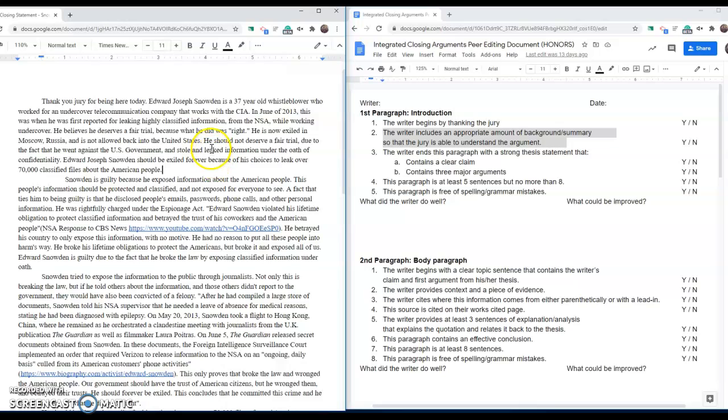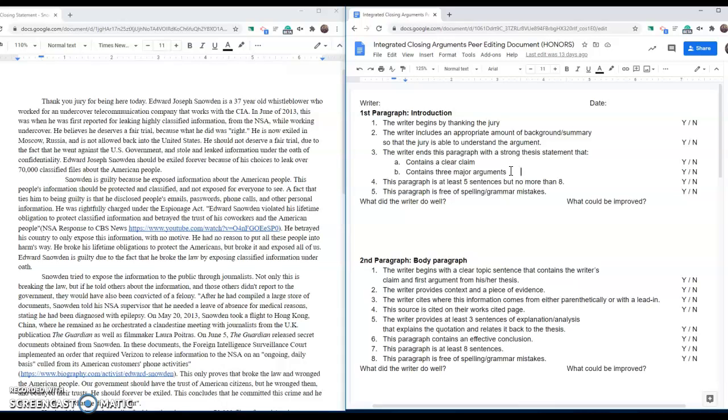At this point, though, what we're going to be looking at is the thesis. A strong thesis statement contains a claim and your three arguments for why you believe this. So something along the lines of: blank, whoever is being accused or whoever you are defending, is innocent, or blank is guilty.